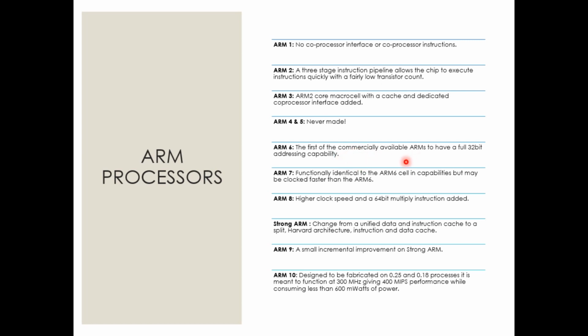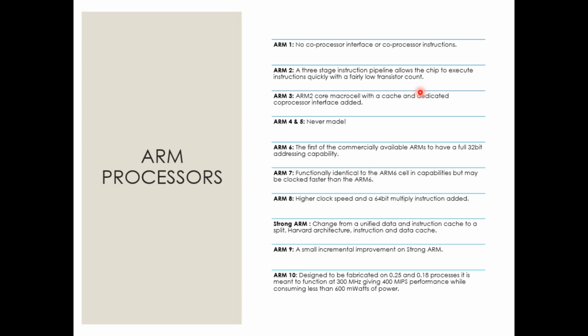ARM2 came up with 27 registers, a huge number of registers then, and 4 processor modes. What was interesting was that it was clocked at 8 megahertz.